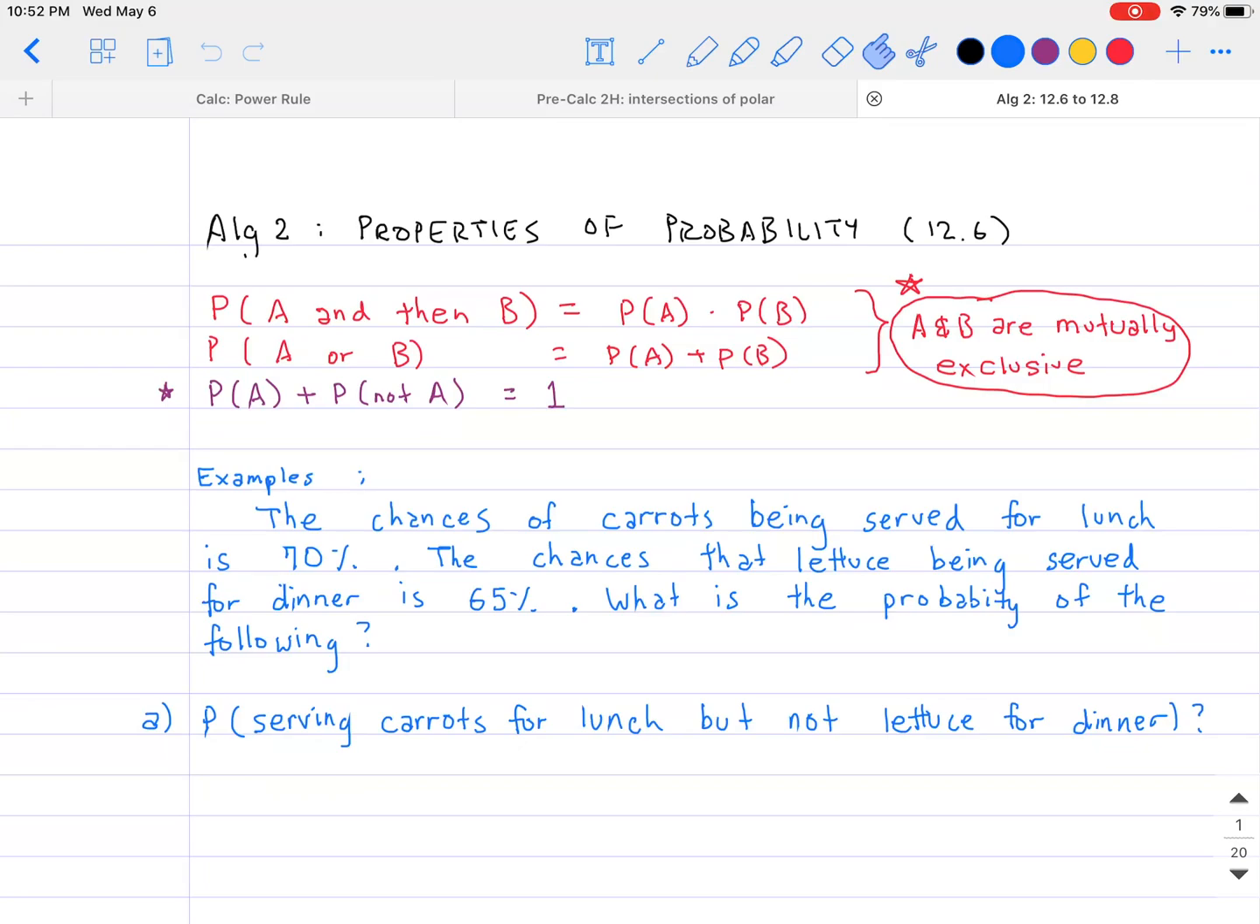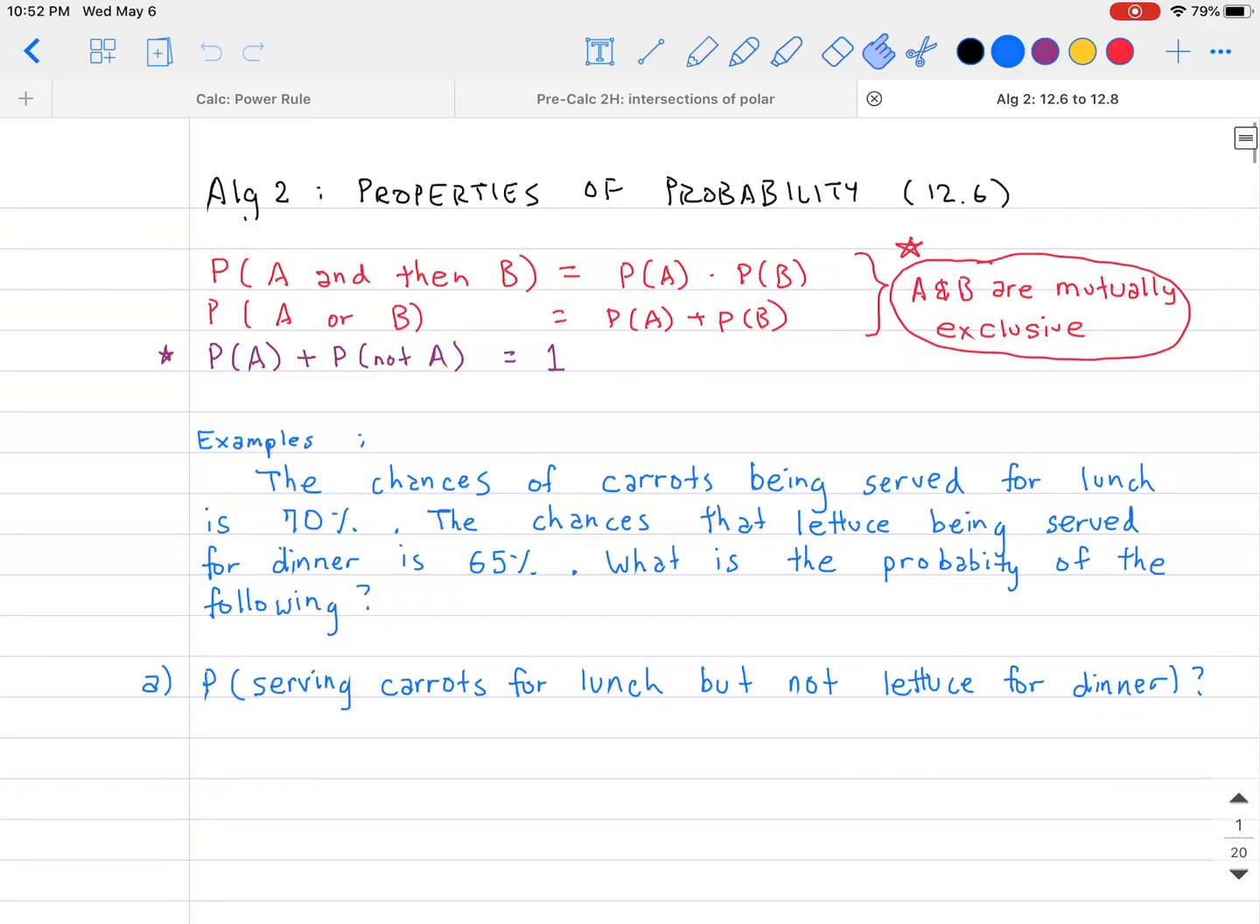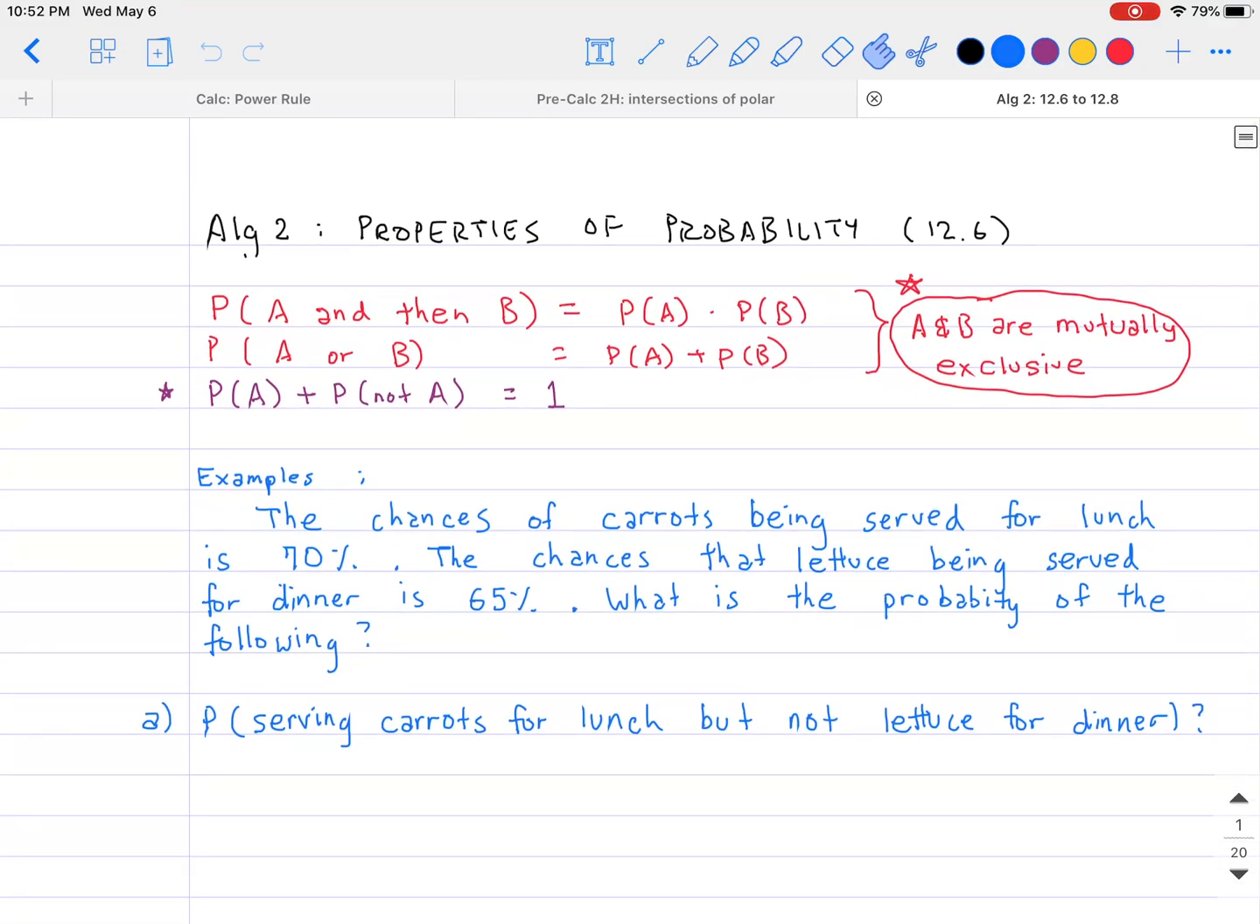Then the second one is that if you want to solve for the probability of A or B, meaning that you want either one of those two to happen, then you add the two answers together. So it's going to be P of A plus P of B. And the last one is something that is kind of new. P of A plus P of not A is equal to 1. That means the probability of something happening plus the probability of that same thing not happening is equal to 1, because it's always going to be one or the other.